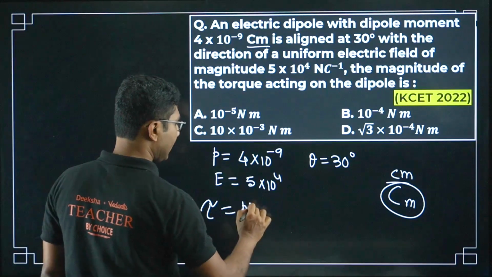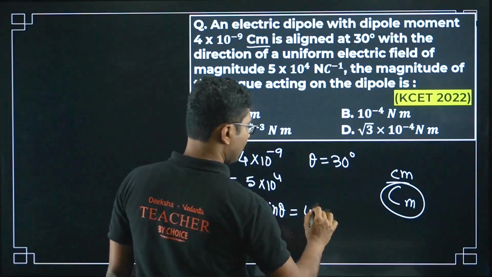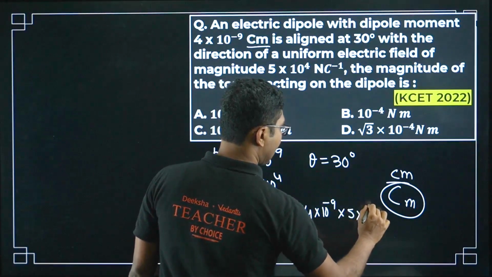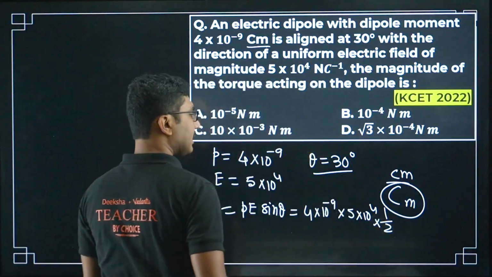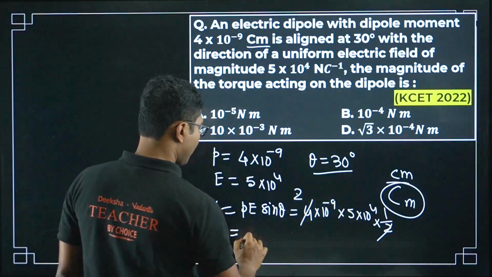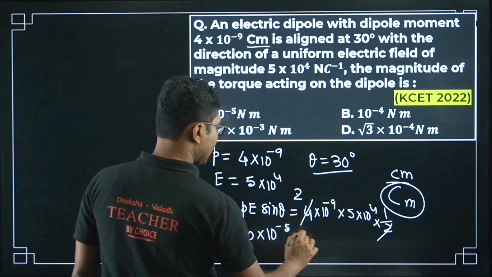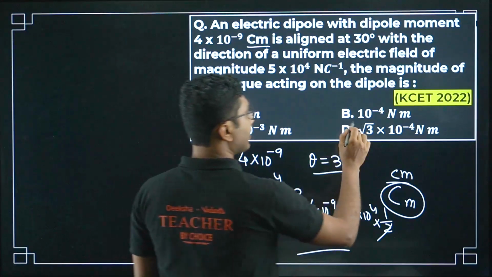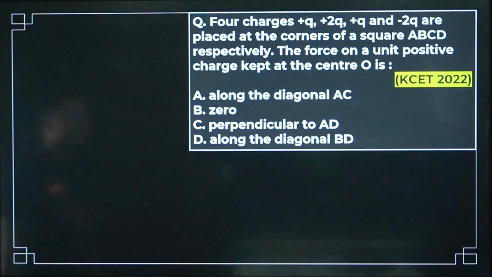Torque is PE sin theta. That is P into E sin theta. Sin 30 is half, right? So 2 5s are 10. So 10 into 10 to the power of minus 5, that is 10 to the power of minus 4. So the torque is 10 to the power of minus 4 Newton meter. Okay, next question.